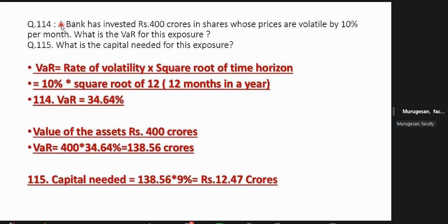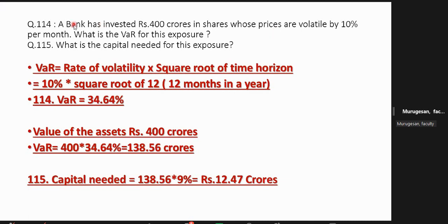Now square root of how many will you take? Square root of how many will you take, madam? 12 you have to take. Why 12? Because they have given per month, you know. Supposing per day, where per month they will ask, per day, per month means square root of 30. Again, they will give trading days, if they give specifically.